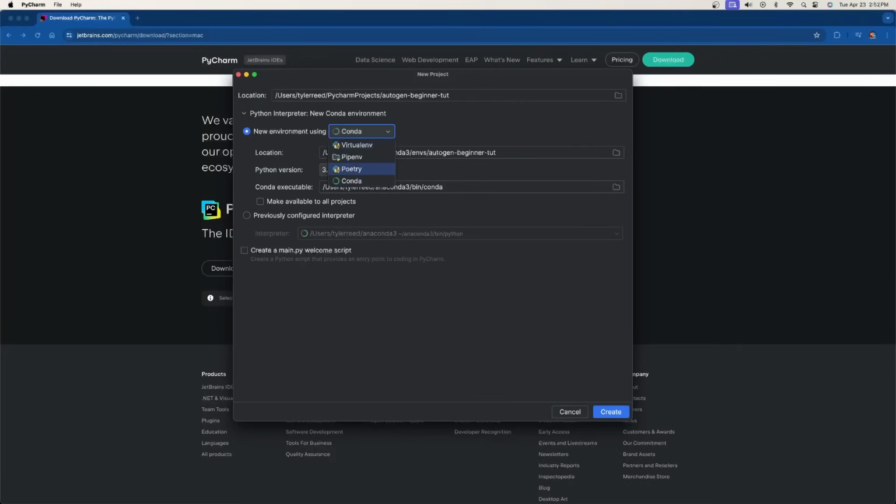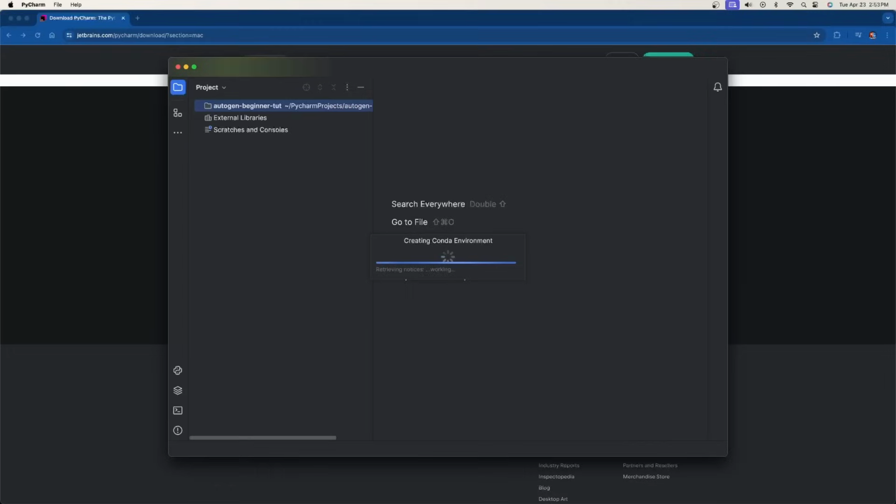You can choose your environment here. So you can choose Conda or virtual environment, whichever one you want. I'm going to choose Conda. I'm going to choose the Python version. As of this tutorial, I'm just going to use 3.11. And you don't need to choose to create a main PY script because we'll be creating all the Python files anyways. And then just go ahead and click create. And it's going to go through the process of creating the environment for us.